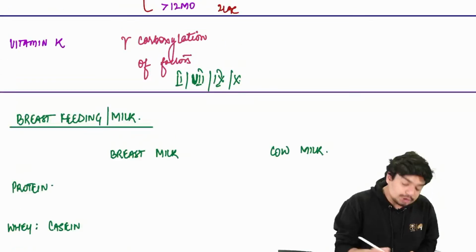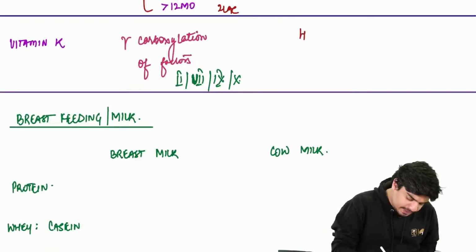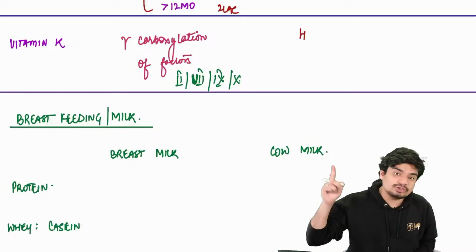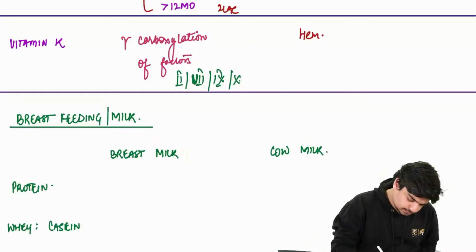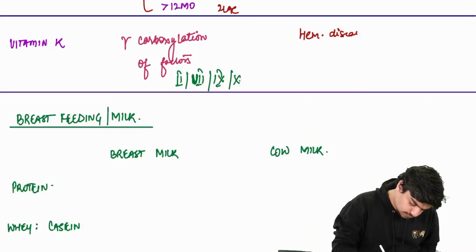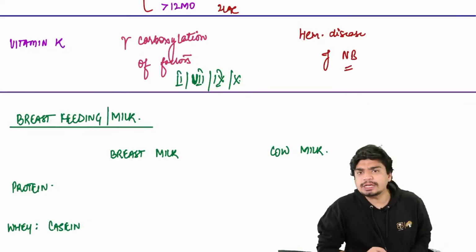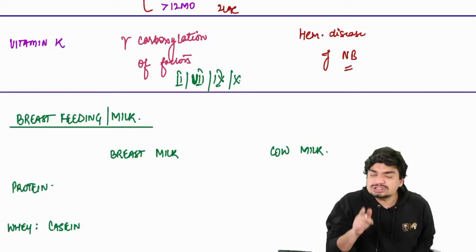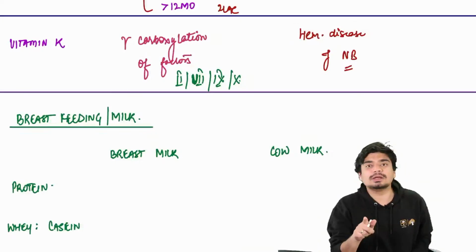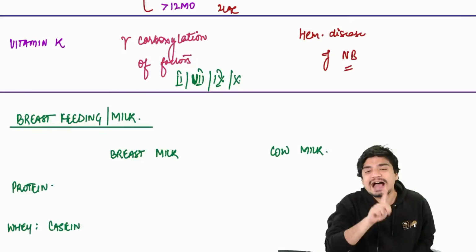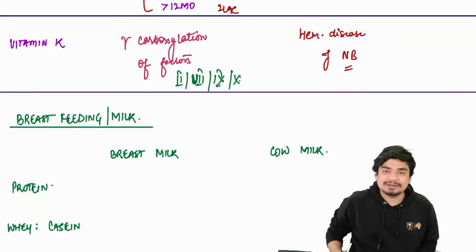Particularly, it will occur in newborns. Vitamin K deficiency particularly causes hemorrhagic disease of the newborn. Why particularly newborns? Because newborns take breast milk, and breast milk has an inadequate amount of vitamin K.